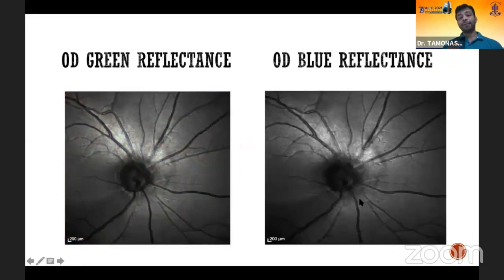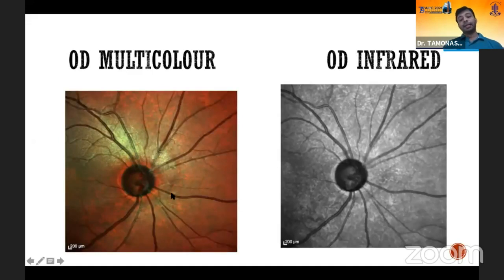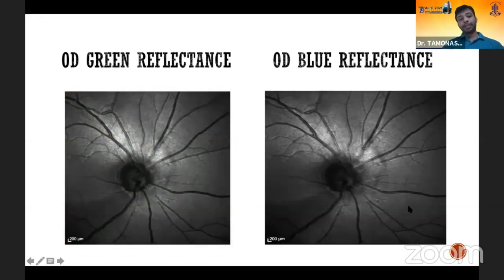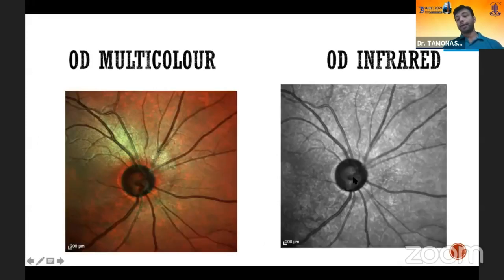But when we see the same patient in the multicolor imaging, in the green reflectance and blue reflectance, which image the superficial part of the retina, they have clearly shown that punched out retinal nerve fiber layer defect in the inferior rim. And in the infrared images, we can see the cup because the infrared images depict the deeper layer structures. So we can see there is an inferior rim thinning. I would rather say an inferior notch is there with around 0.7 cup.